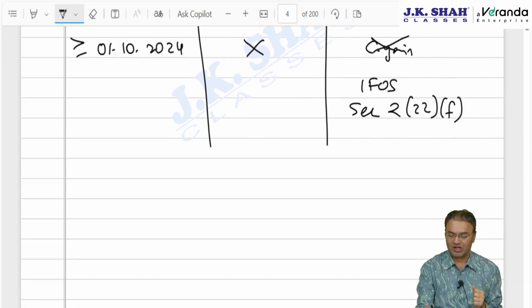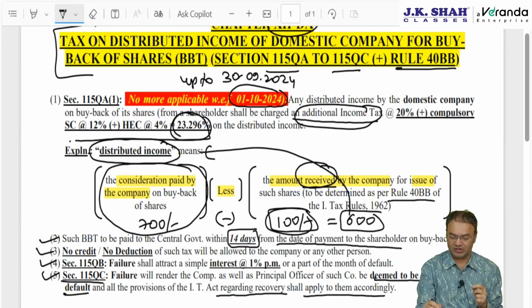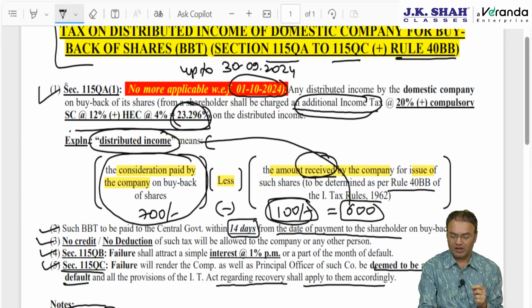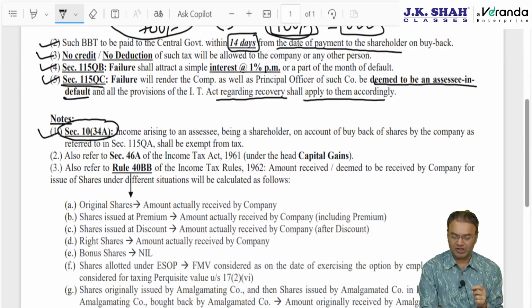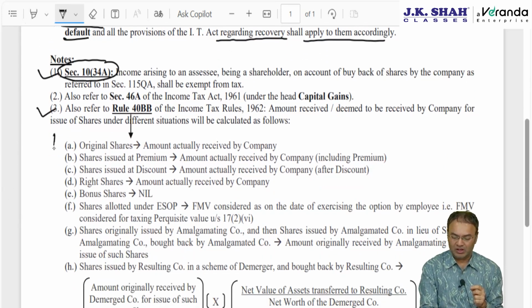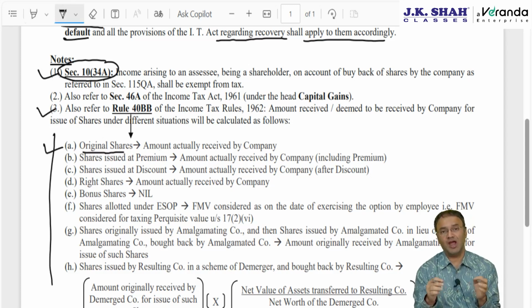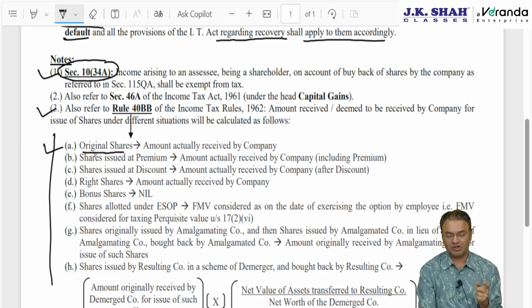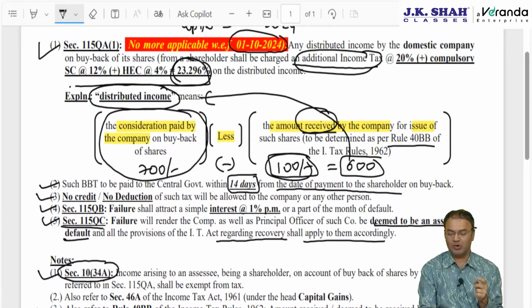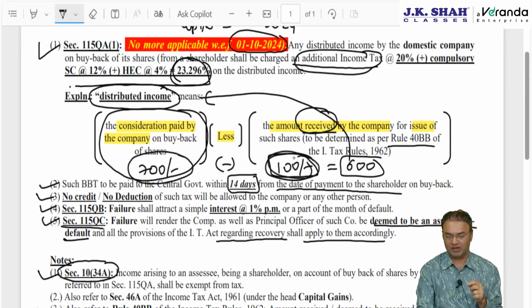So let's try to understand with the help of different illustrations. The practical difficulty will arise only when the company is buying back at different rates. Under Rule 40BB, different situations we are going to discuss, one after another. First situation, the company has allotted original shares. For original shares issued at par, the amount received by the company will be equal to the amount actually received. We need 2 figures: how much the company is paying minus how much the company had received.